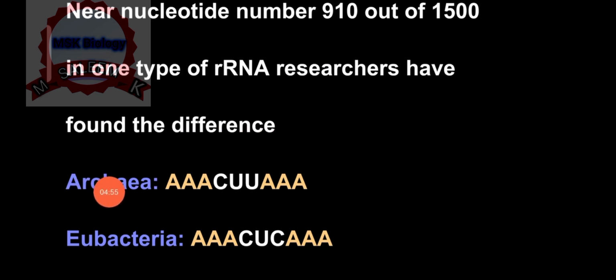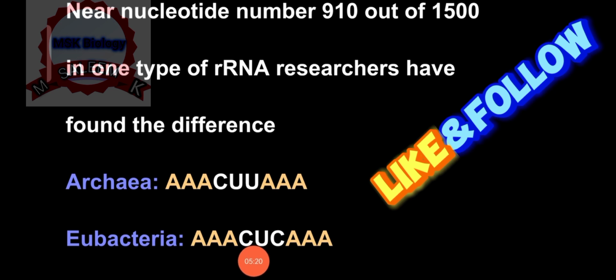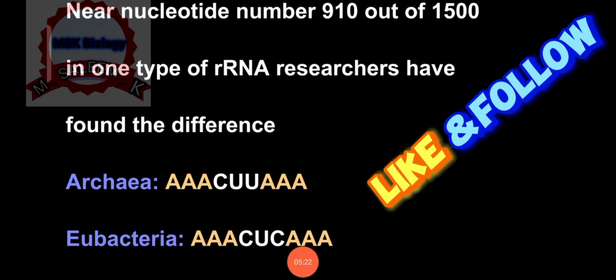In Archaea, this is the sequence: adenine, adenine, adenine, cytosine, uracil, uracil, adenine, adenine, adenine. In the case of eubacteria: adenine, adenine, adenine, cytosine, uracil, cytosine, then adenine, adenine, adenine. This is the difference. In Archaea we have found cytosine, uracil, uracil, and in eubacteria we have found cytosine, uracil, cytosine.